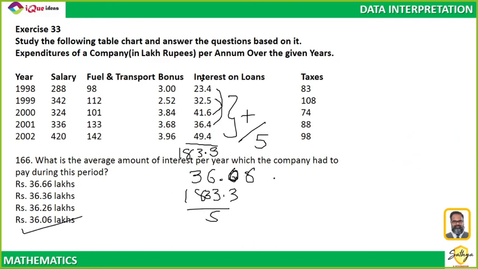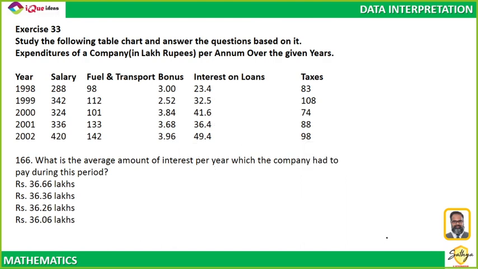One second, let me do this calculation once again. Is my total of 183.3 correct? 183.3 is to be divided by 5. 183.3 divided by 5 is 36.66. A. Yeah, it's A. Got it?